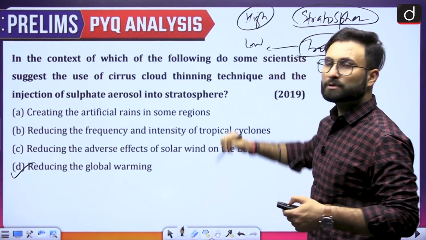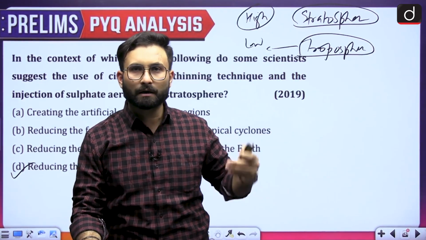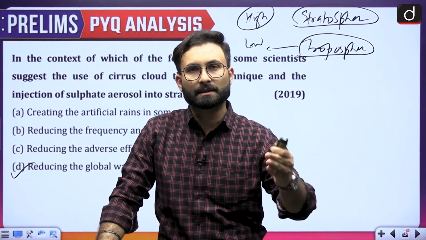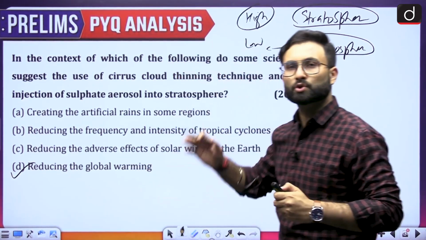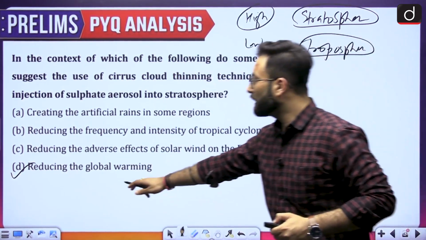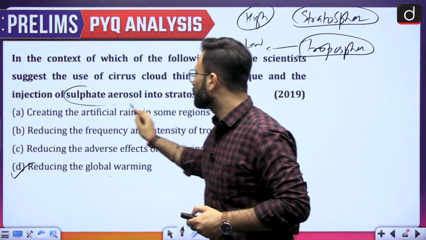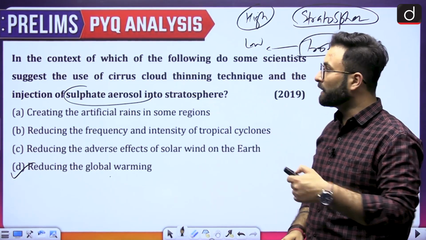These high clouds are basically trapping the long wave radiations which are going from the earth towards the outside. Okay, they are trapping it, because of which the temperature is increasing. That means they are increasing the global warming. Now the idea here is to stop that. So here, reducing the global warming by using nuclei like sulfate aerosol etc., so that you can go for the thinning of these clouds. Okay, so that is about it.